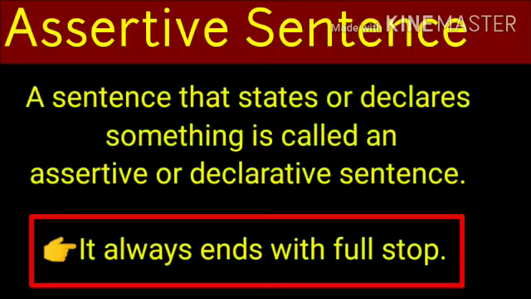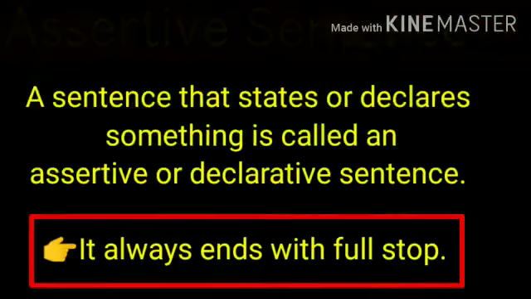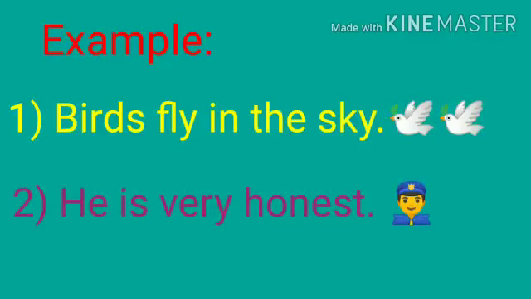It always ends with a full stop. For example, number 1, birds fly in the sky, and number 2, he is very honest. Both sentences are stating something and a full stop is placed at the end of these sentences. So these sentences are considered as assertive or declarative sentences.